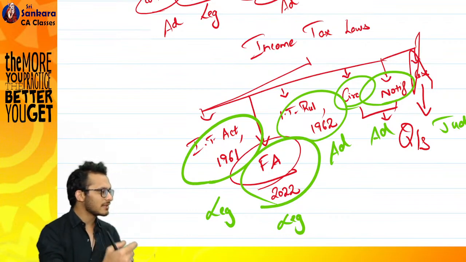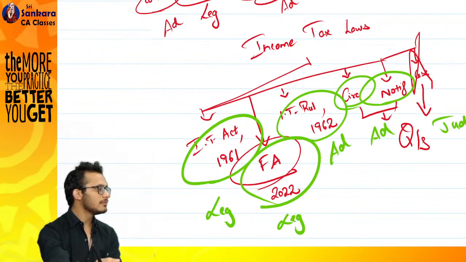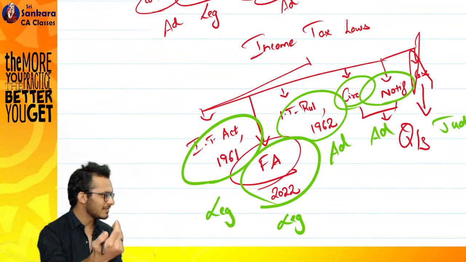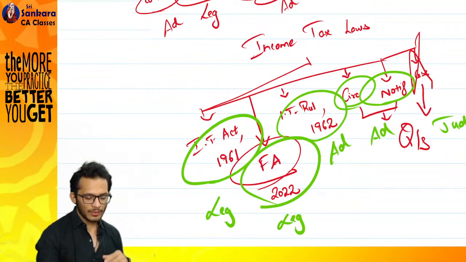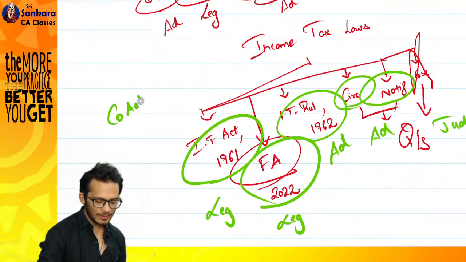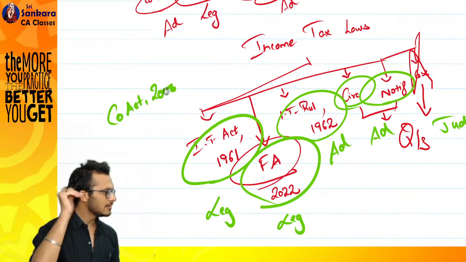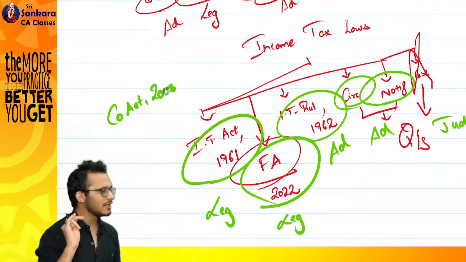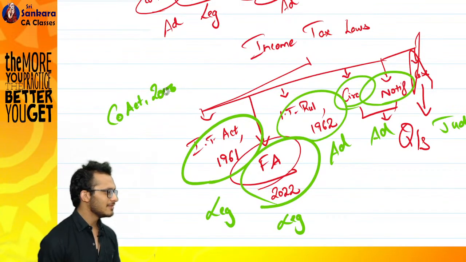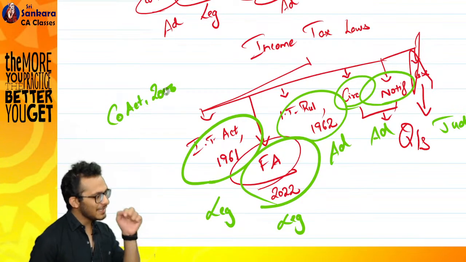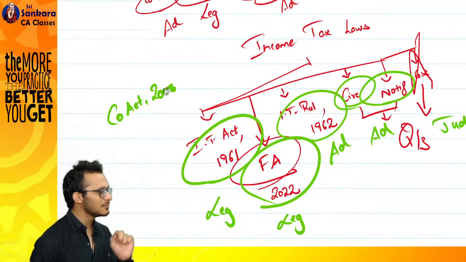You did Companies Act yesterday. What did you do in law? You did Companies Act. He would have told you there is something called Companies Act 2013. And somewhere he was discussing about rules also in dividend. When should you pay your dividend? 14 days, 21. What did you discuss? I remember on the YouTube, he said there are some rules when it comes to dividends, you have to do this, you have to do that.